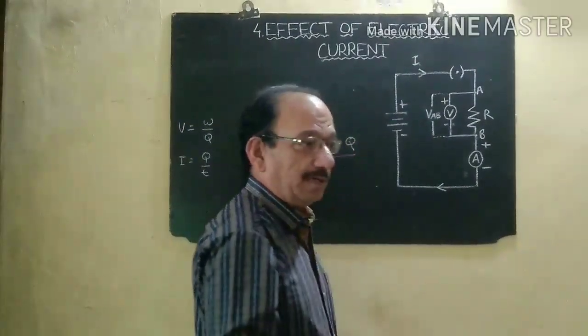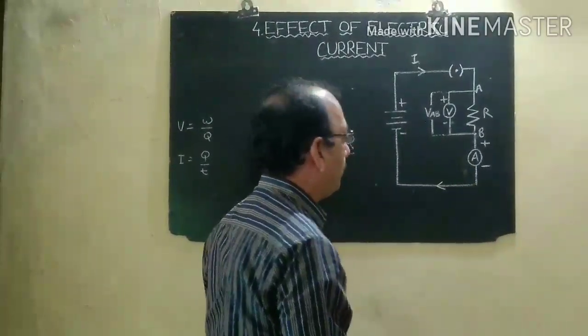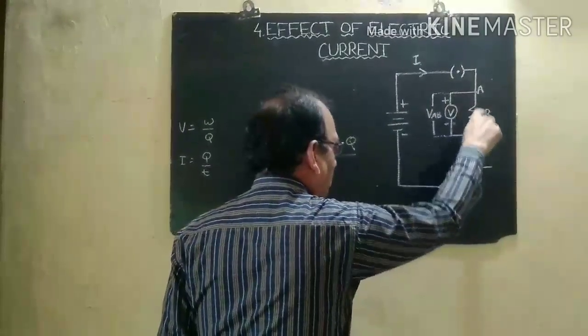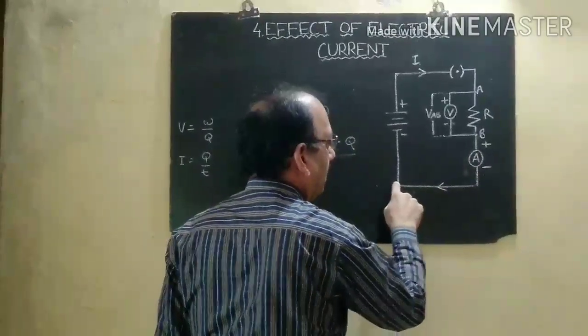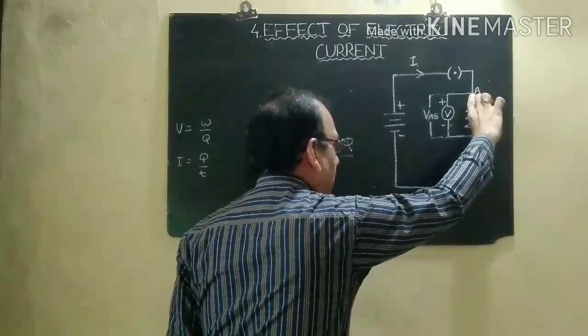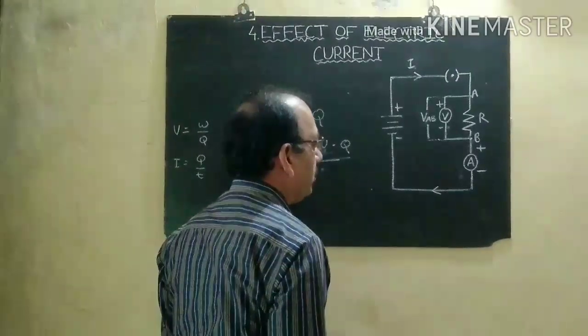Always remember that an ammeter should be connected in series only. When the charge Q flows through this AB resistor, the work done will be V into Q.